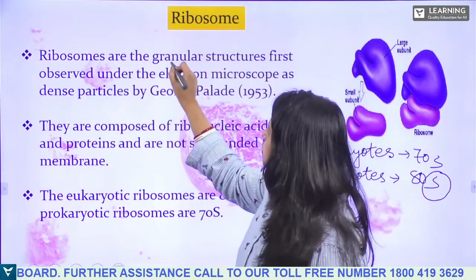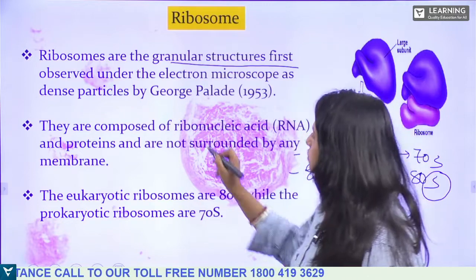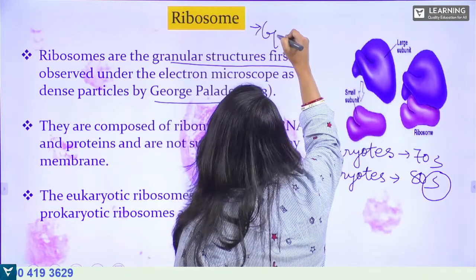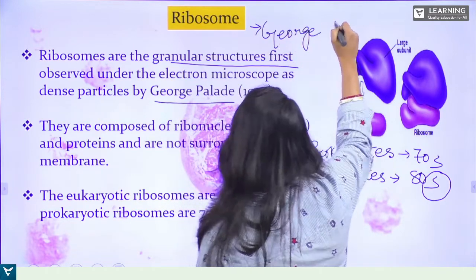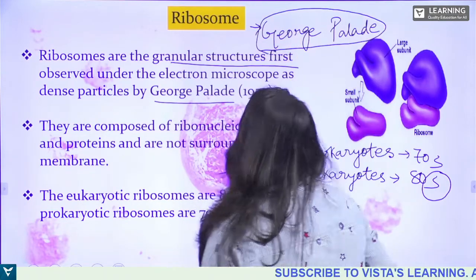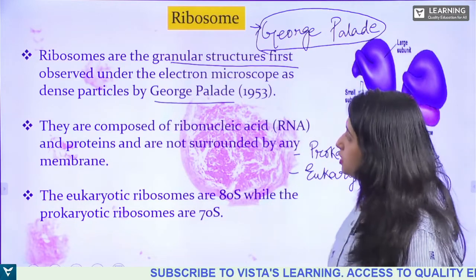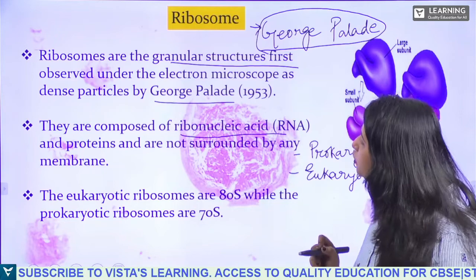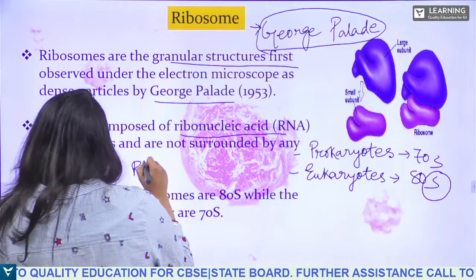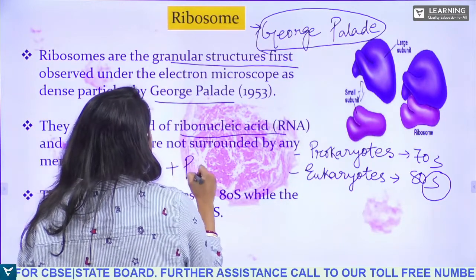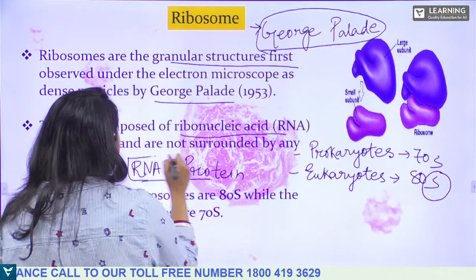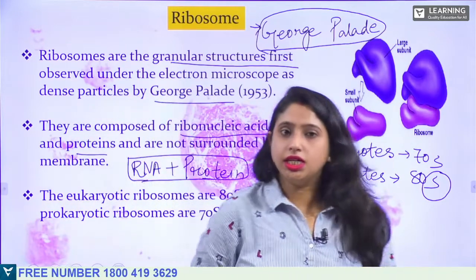Ribosomes are granular structures first observed under the microscope by George Palade. So who first observed ribosome? It is George Palade. George Palade first observed ribosome under the microscope. These are composed of ribonucleic acid, RNA, and protein. So in the ribosome, what is present? RNA plus protein.